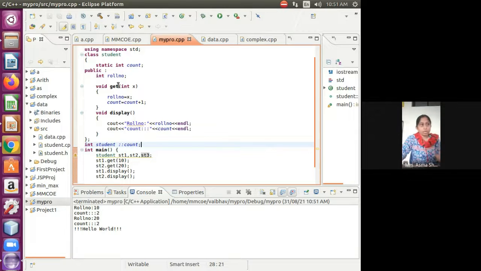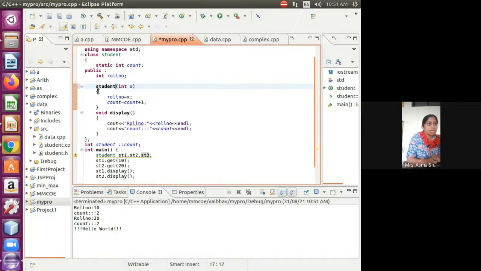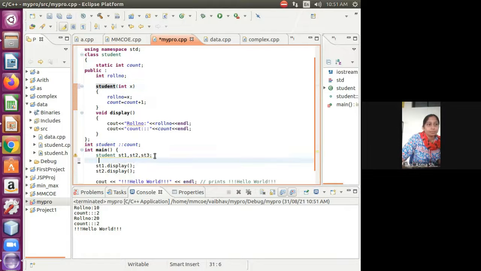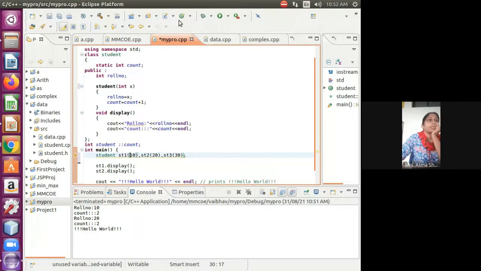Now one more thing, I can modify this again to the object name, meaning my constructor. I am adding a constructor name and erasing this. Now if I run this code, I am passing the values 10, 20 and then 30. Let's see now.